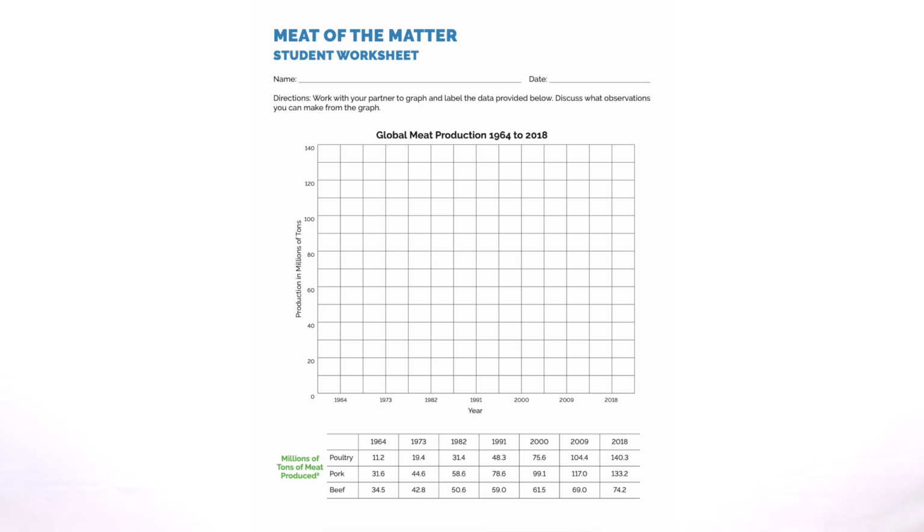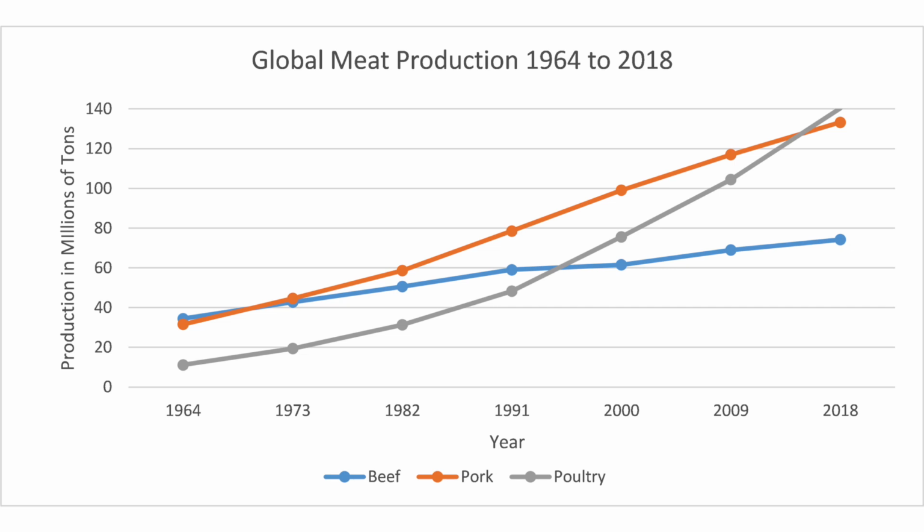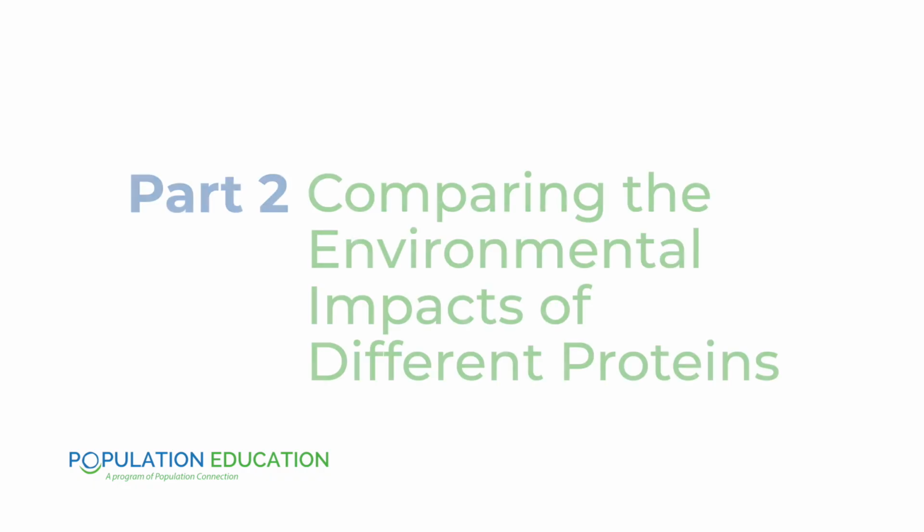Start by asking, do you think that we're eating more or less meat than people did 60 years ago? You can listen to some student ideas, and then students will answer the question by graphing data on the provided worksheet, which looks at global meat production of poultry, pork, and beef over time. Ask, what trends do you observe? They'll probably notice that it looks like we're producing more and more meat. So next, we'll think about what that means for our planet.